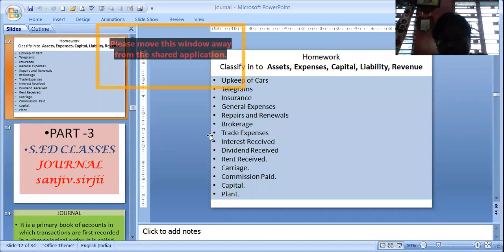This is your homework, students. You have to classify them into asset, expenses, capital, liability, and revenue. This is what you have to do as homework.